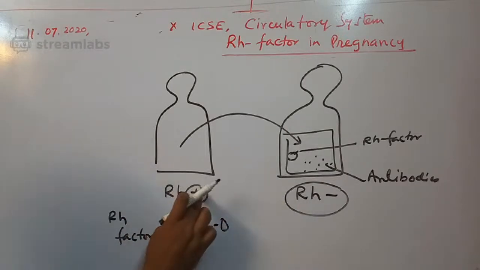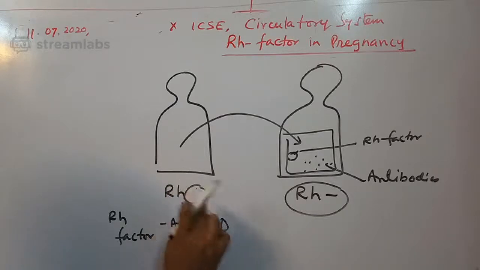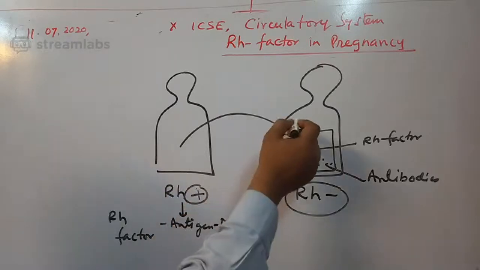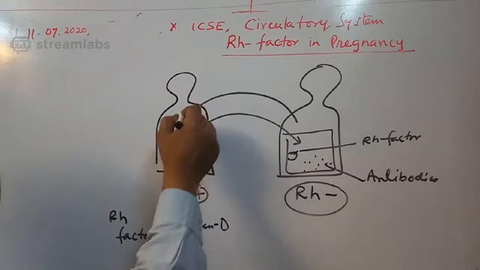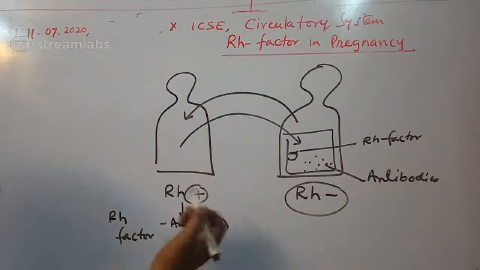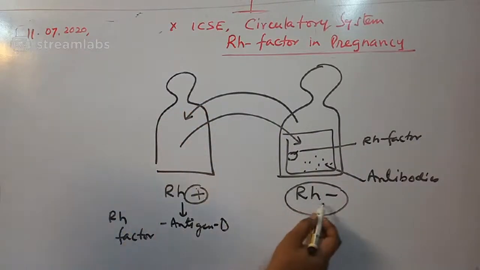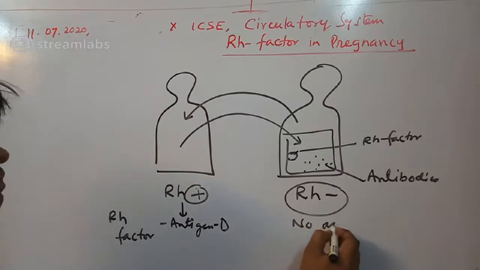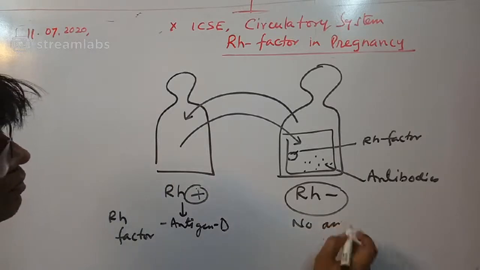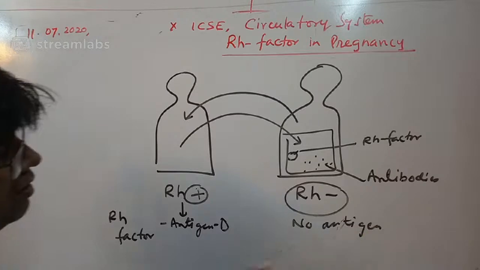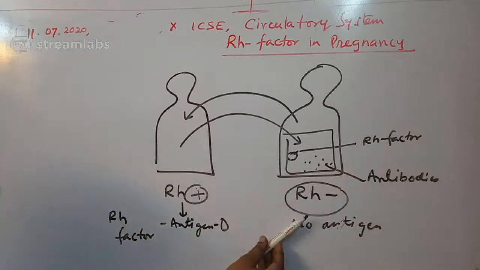But let us take one more example. If RH negative blood is given to RH positive, no problem, because RH negative means no antigen, no RH factor. Antibodies are always produced against antigen.